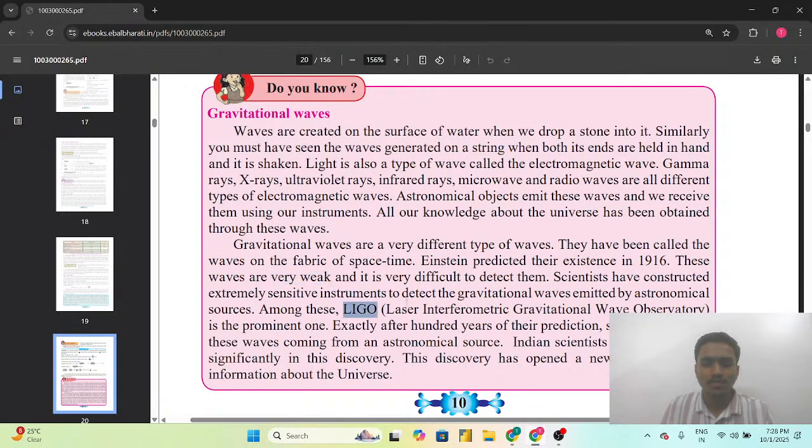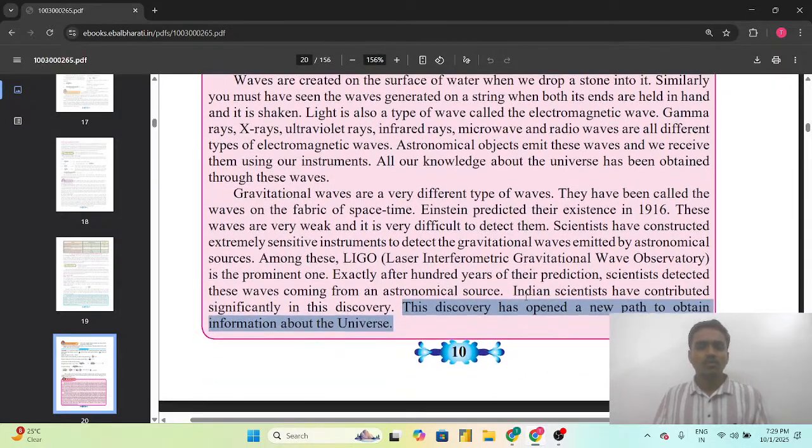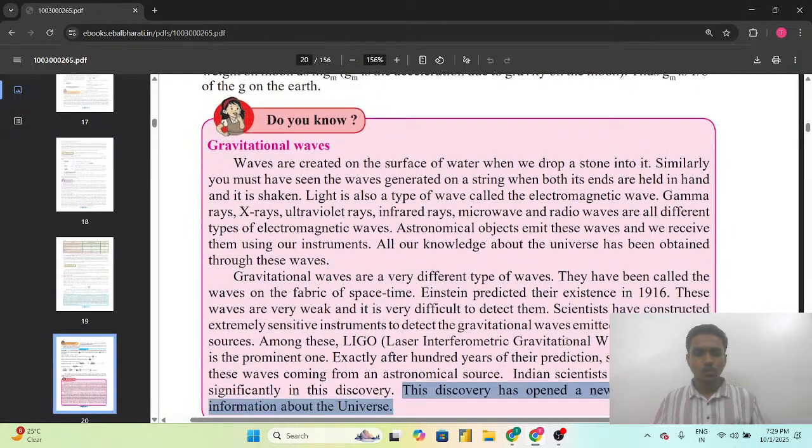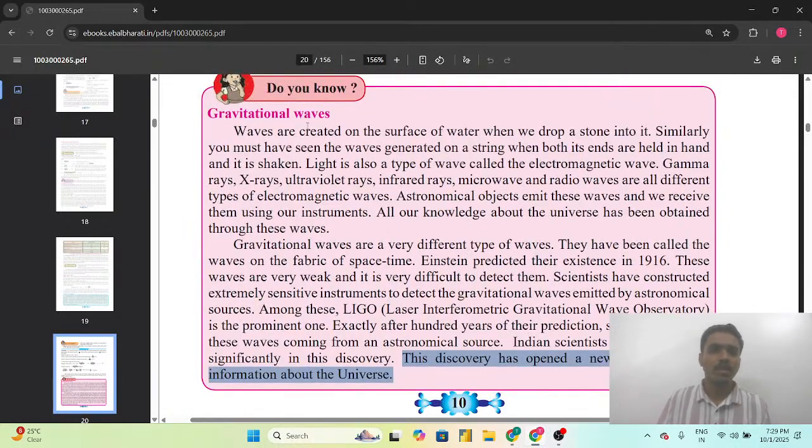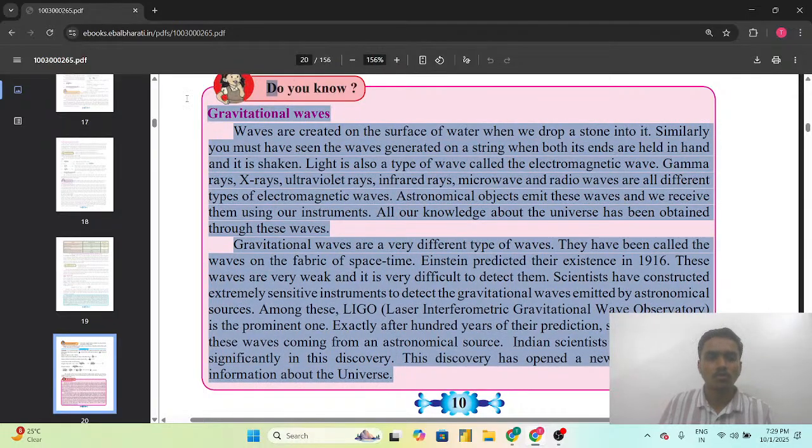Among these, LIGO, that is the Laser Interferometric Gravitational Wave Observatory, is the prominent one, which was used to find the gravitational waves. Exactly 100 years after their prediction, scientists detected these waves coming from an astronomical source. Indian scientists have contributed significantly to this discovery. This discovery has opened a new path to obtain information about the universe. There is no need to explain more about this, as it is simple, and we should know how gravitational waves were discovered, found and studied.